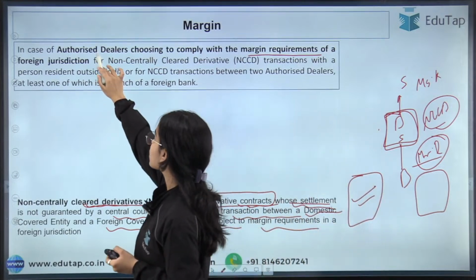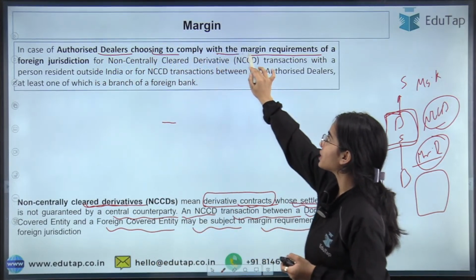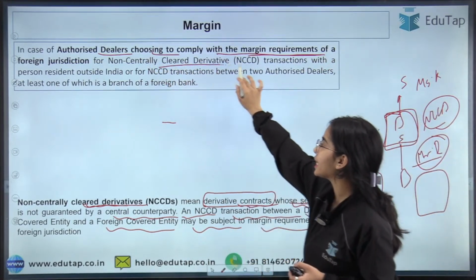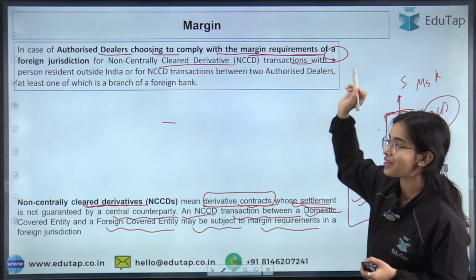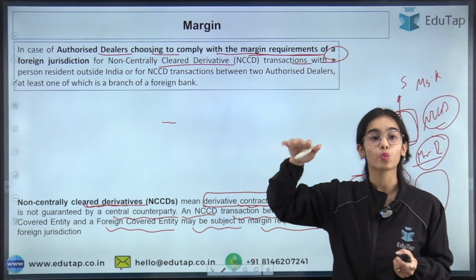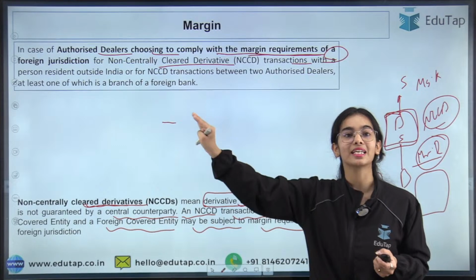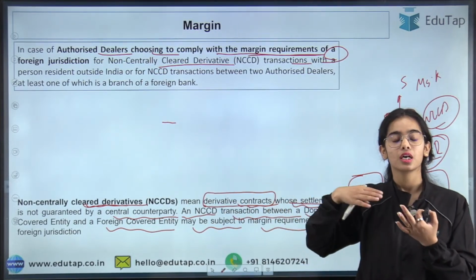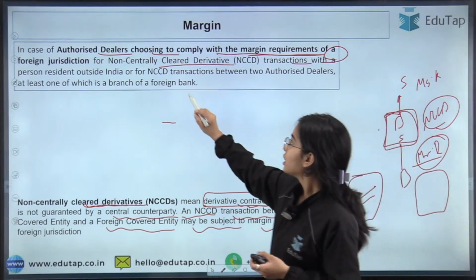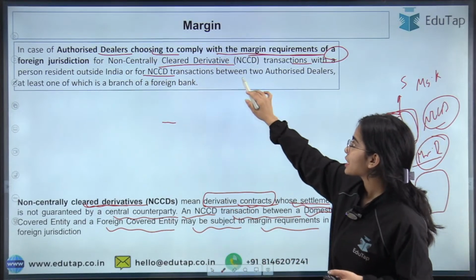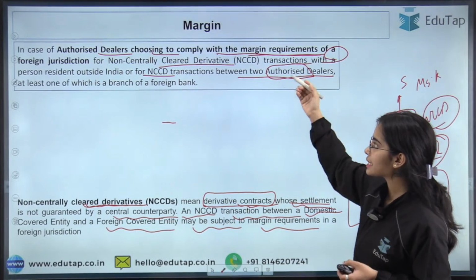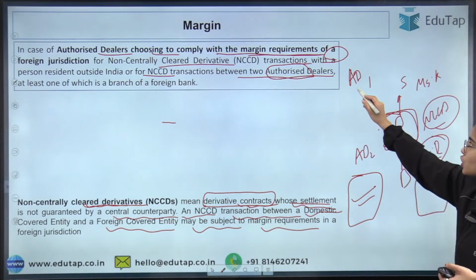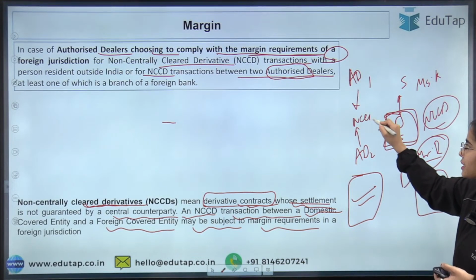So in case the authorized dealers choose to comply with the margin requirement of a foreign jurisdiction for non-centrally cleared derivative transactions with a person resident outside India, for sure, one entity should be a person resident outside India or a foreign entity. Then only does this whole margin arrangement work. Or for NCCD transactions between two authorized dealers, so the NCCD can be between authorized dealer 1 and authorized dealer 2.